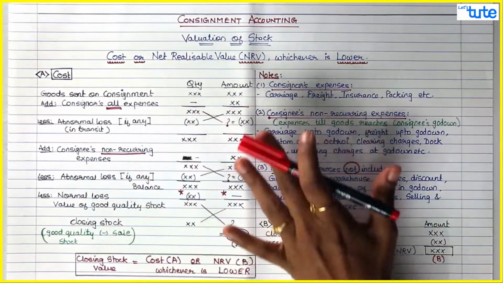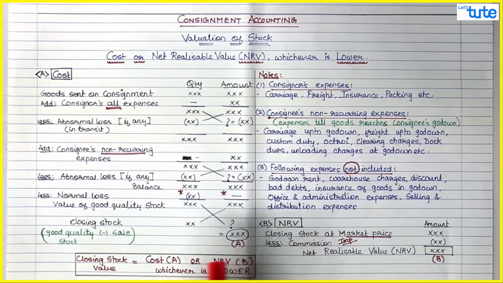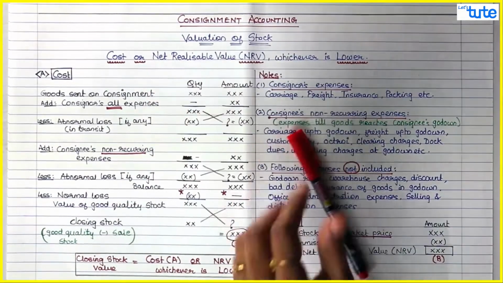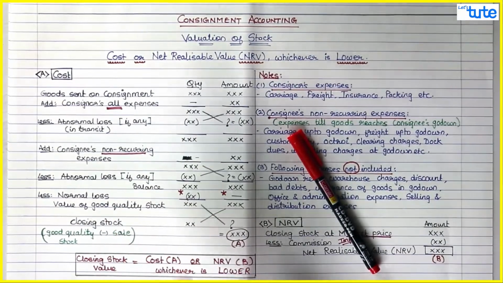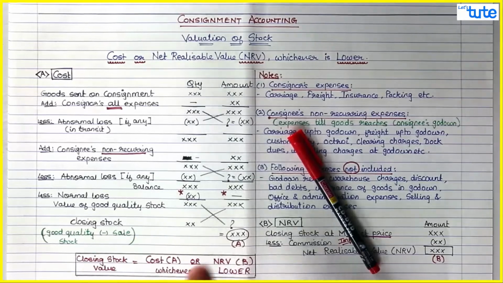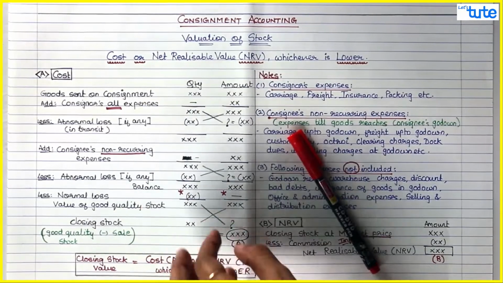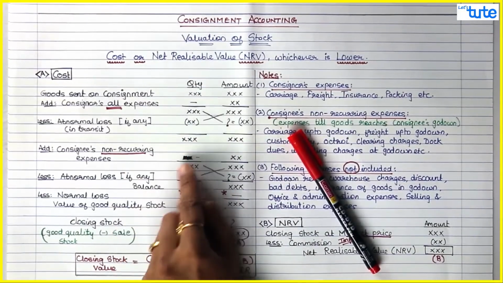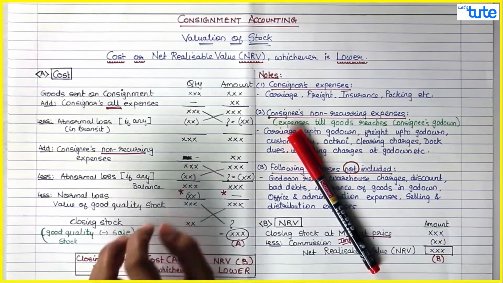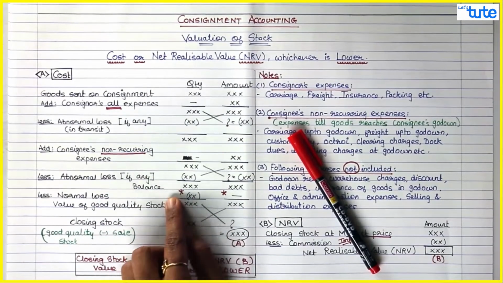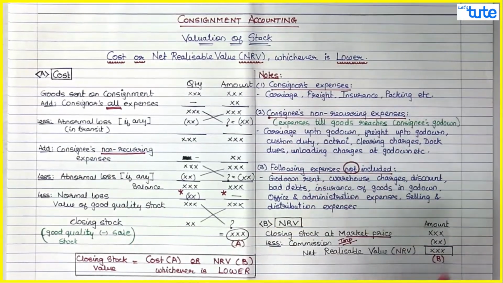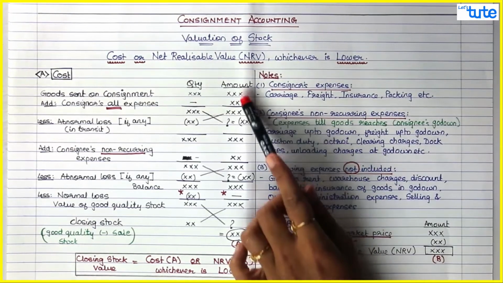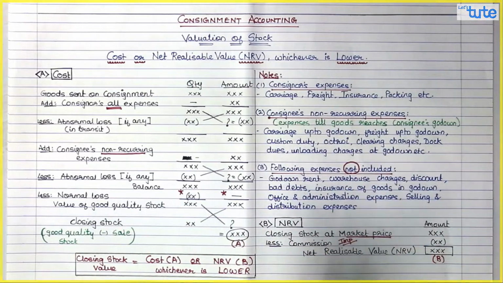So guys, you understood this valuation of stock, cost or NRV, whichever is lower. Cost of goods sent on consignment is your purchase cost. Add the consignor's all expenses, add the consignee's non-recurring expenses, and that is your value of good quality. Now in between, if there is abnormal loss, you deduct. If there is normal loss, finally you just deduct the quantity, and you compare good quality with the closing stock. So I hope you understood this valuation of stock that will come almost in every question. So this would be one of the working notes in your sums.